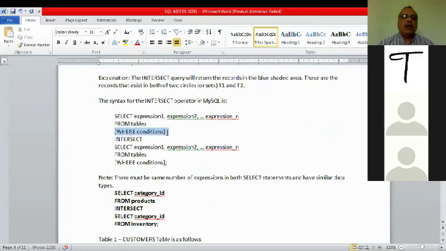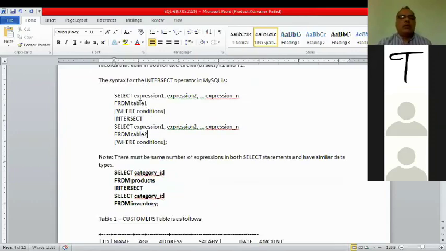Condition is optional. Intersect, select field name, field name, field name from table 2. This is the syntax.